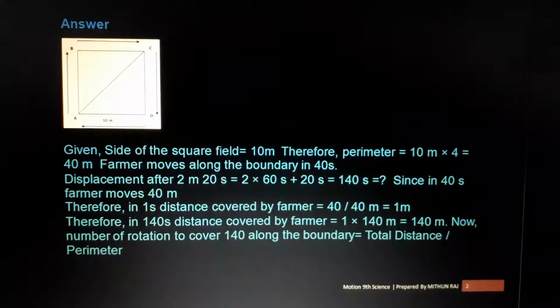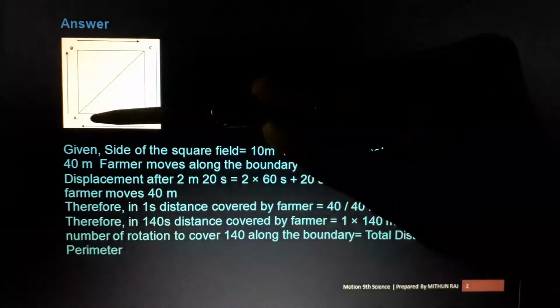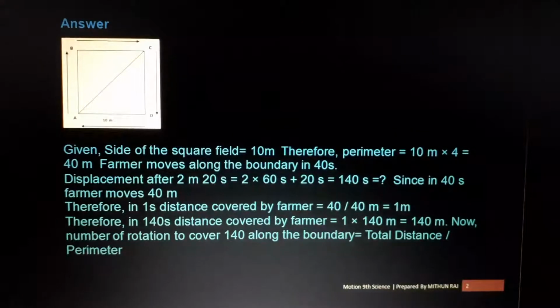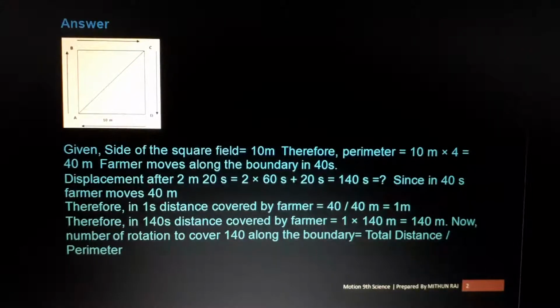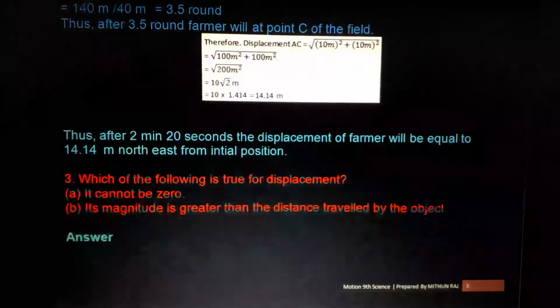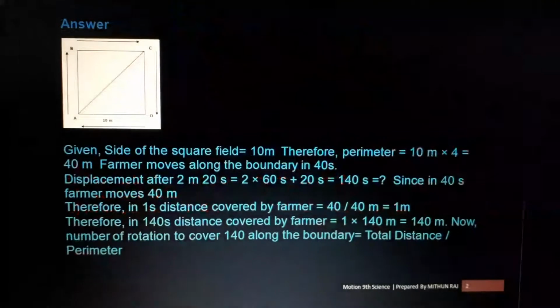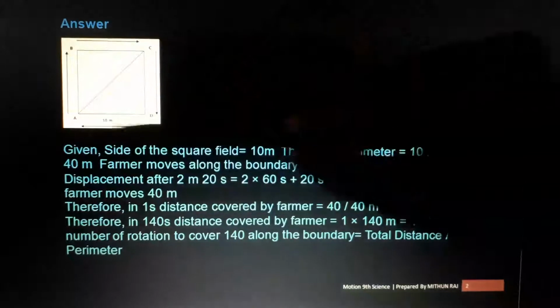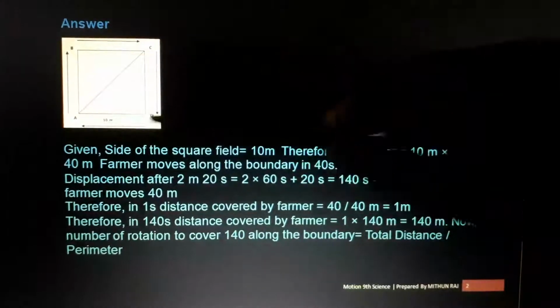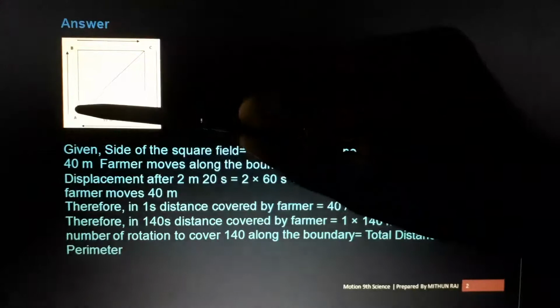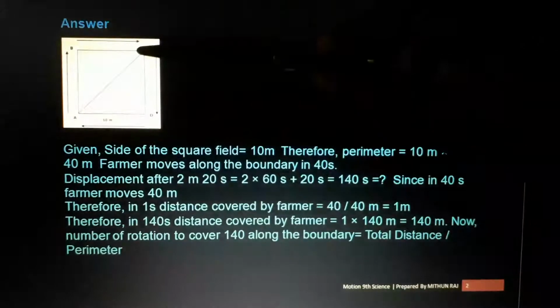Understood? Like that also we can consider. For example, 140 meters means how many rotations? One rotation is 40. So 140 divided by 40 gives 3.5 rounds. After 3.5 rounds, where is the farmer? 1 round, 2 round, 3 round, 4 round. No, 3.5 round means here.